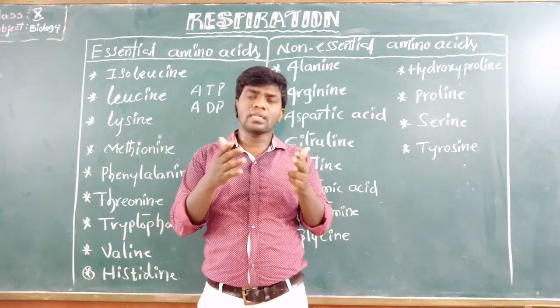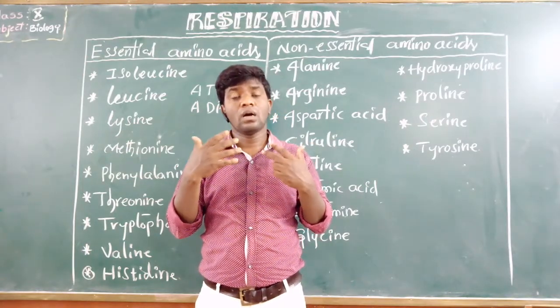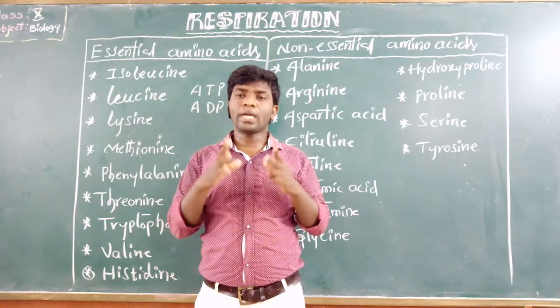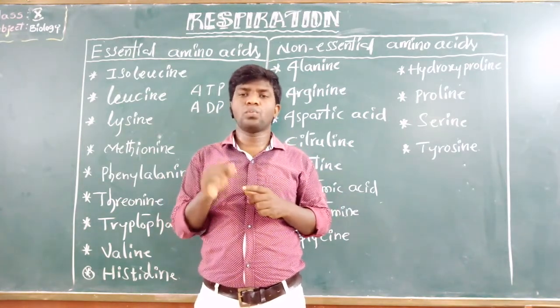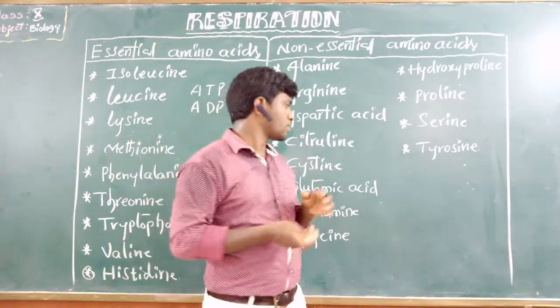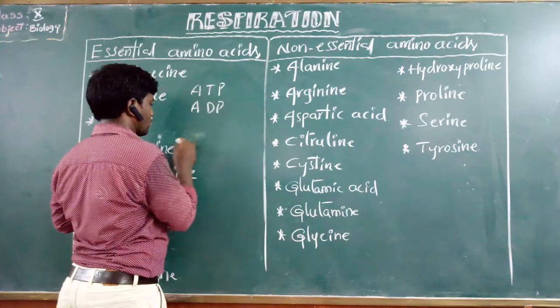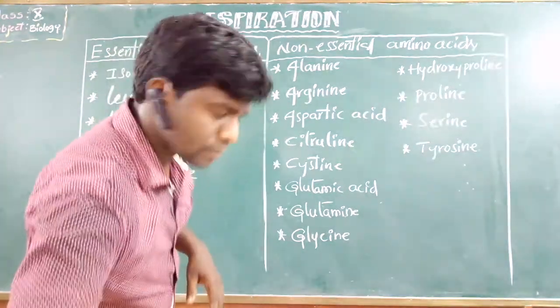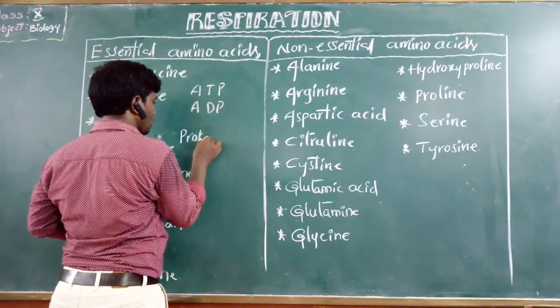So in general we are calling mitochondria the powerhouses of the cell. Mitochondria are absent in the prokaryotes. What are prokaryotes?